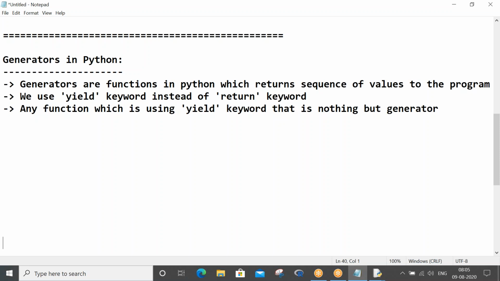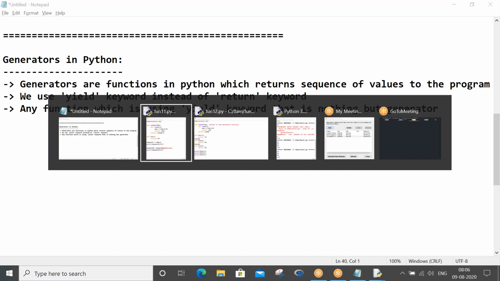How do you differentiate? There will not be any return keyword, and for sure there will be a yield keyword. Yield means you yield values one by one. It's kind of fetching multiple values. Now let me show a program and I'll try to make you understand.